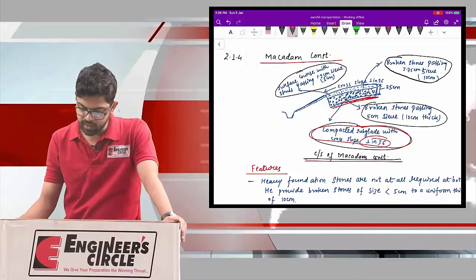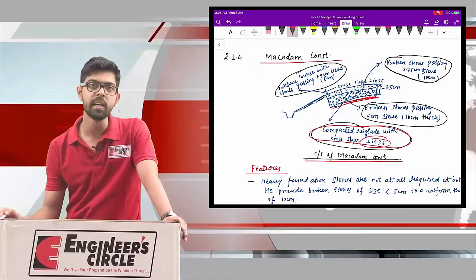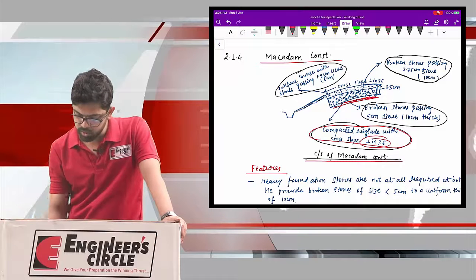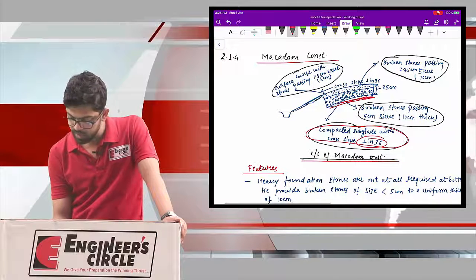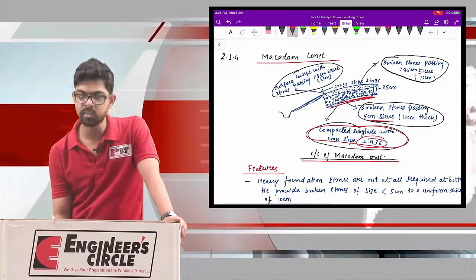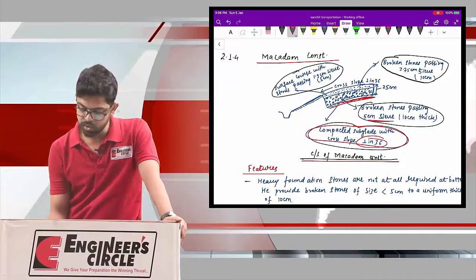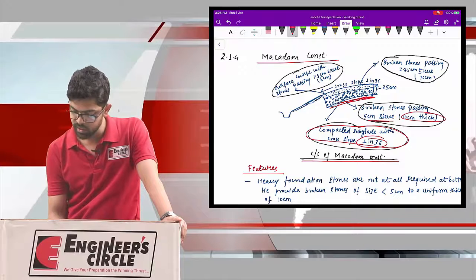Over the subgrade you can see that broken stones have been provided, and there is a classification of these broken stones passing through a 5 cm sieve. This is the sieve size through which our broken stones are passing, and the thickness of this layer is approximately 10 cm.